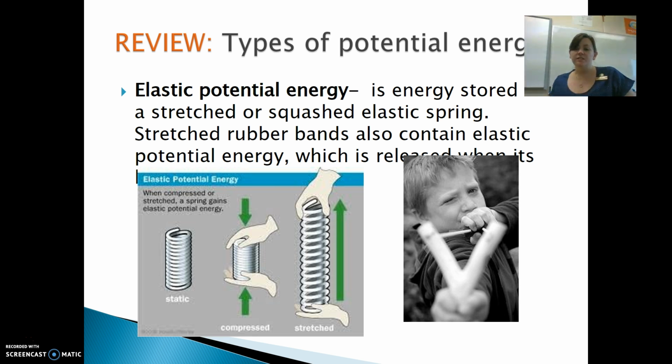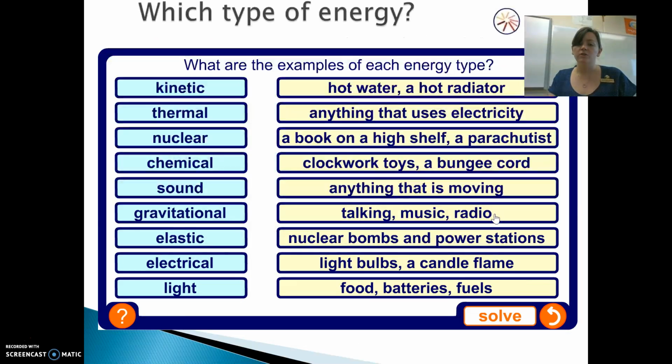Elastic potential energy is the one where you stretch something and it wants to return to its initial shape. So things that are really stretchy are going to have more elastic potential energy, things like rubber bands or a spring. As soon as they're released, that energy is converted to kinetic energy as it's forced to return to its shape. It removes that deformation that we've put in by stretching or compressing it in the first place.